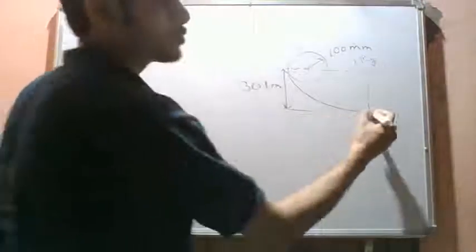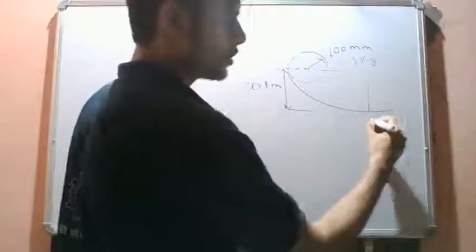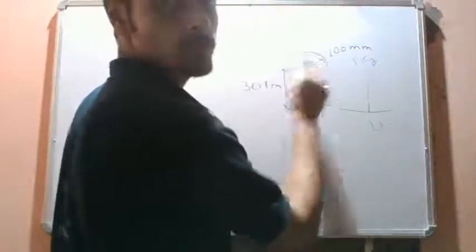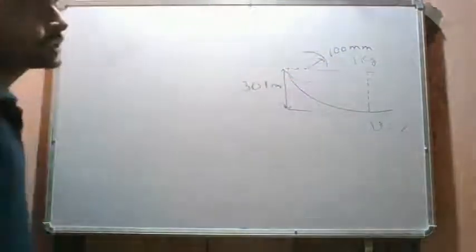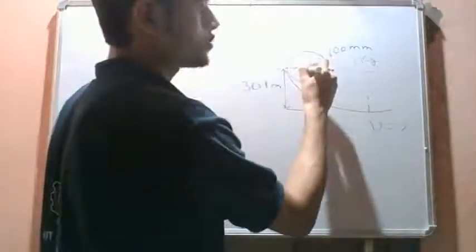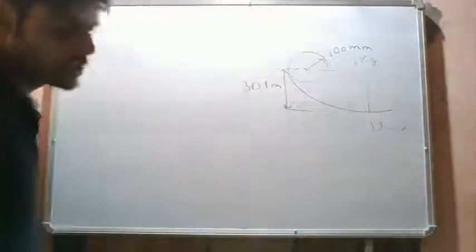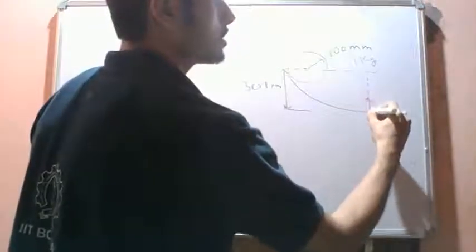So when it comes down to this point, what is the velocity of the disc? The velocity of the center of mass of the disc is what we are required to find out. We will take a coordinate system like this.